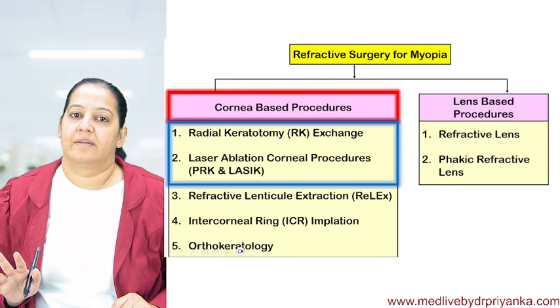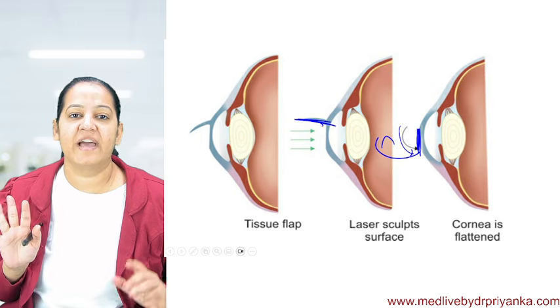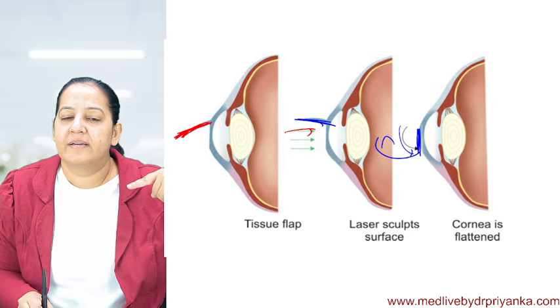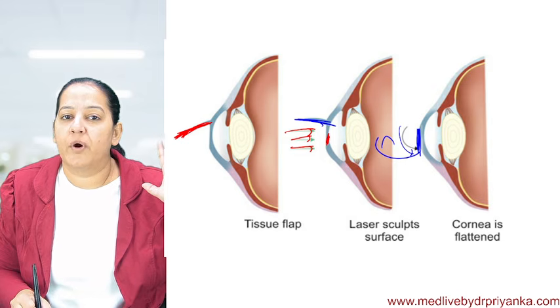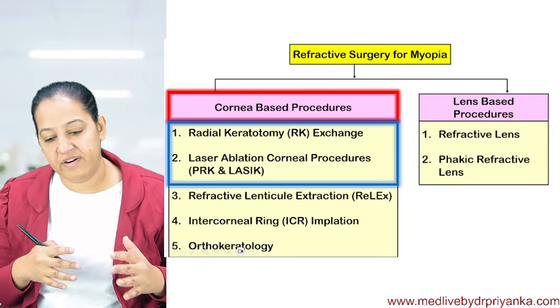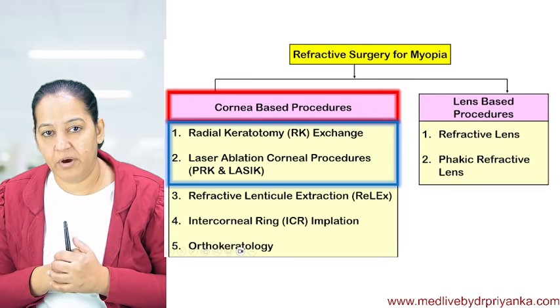So LASIK is done. Okay, this is the best diagram for LASIK. You can see the flap is taken out. Then laser is given to ablate the mid portion of the cornea. Then the flap is reposited. And you should know its criteria, advantages, disadvantages. How many of you got it?